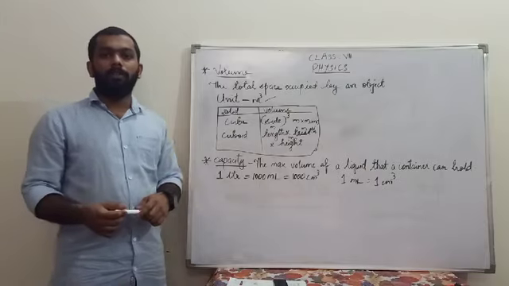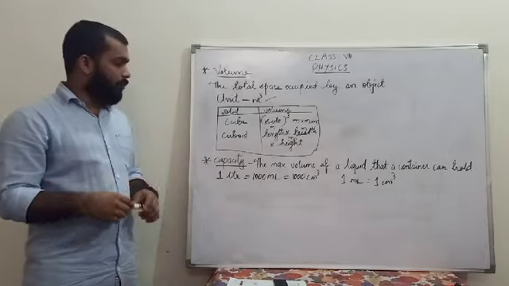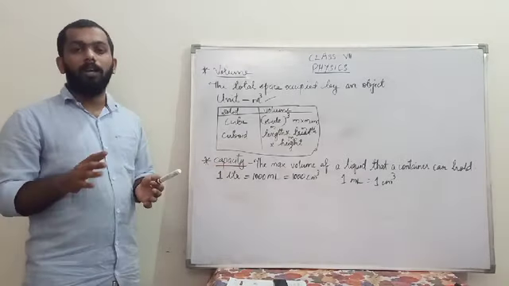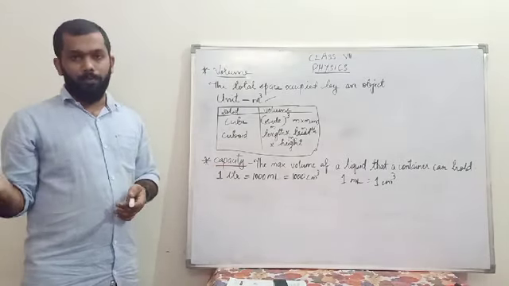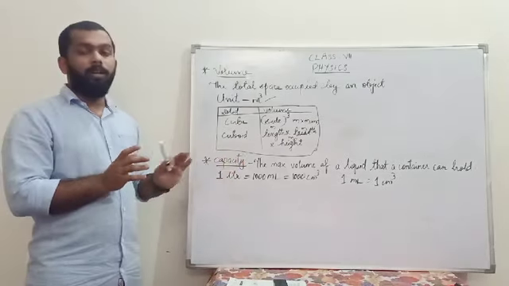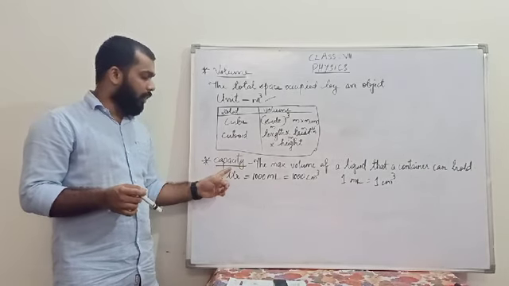For example, if you are going to take one glass, there will be a maximum level of water which the glass can contain. If you pour again and again, what will happen? The water is going to overflow. Okay, so the maximum capacity of that particular object or that particular container is called its capacity.